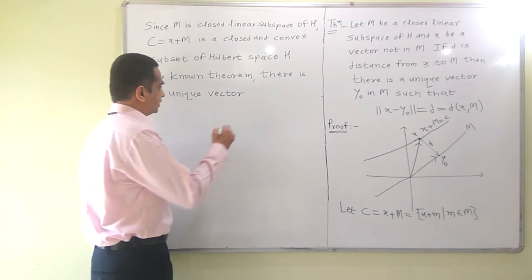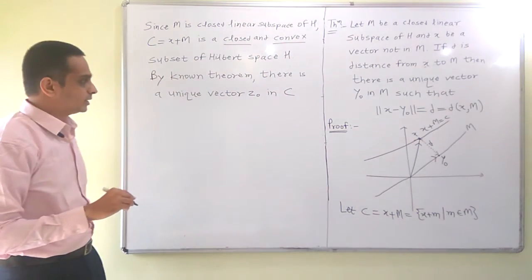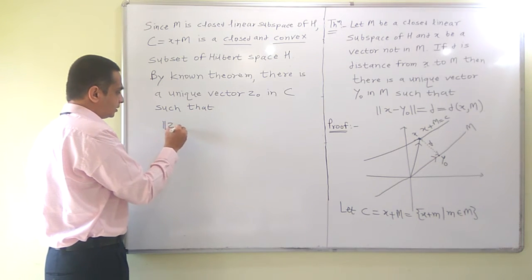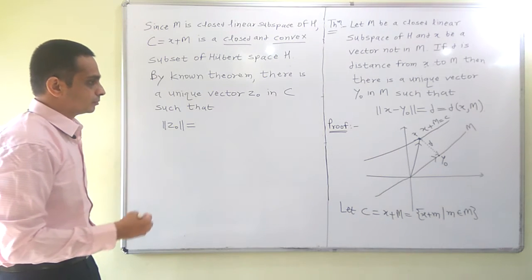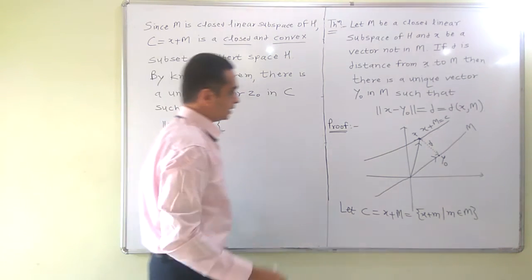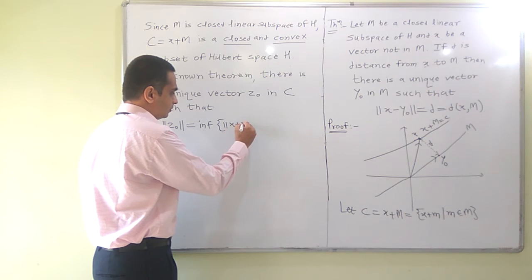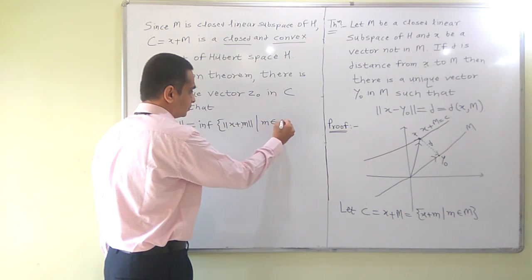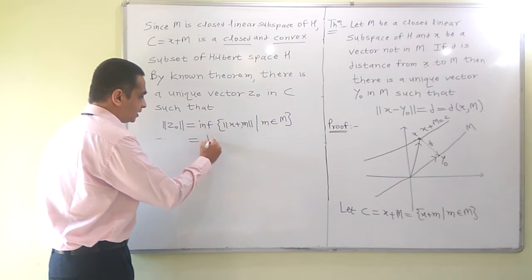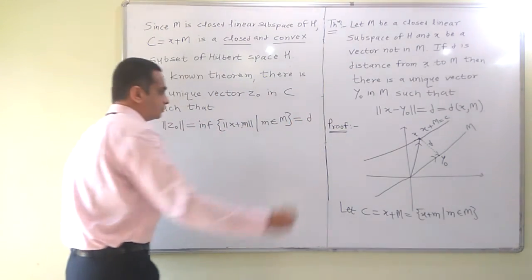So there is a unique vector Z0 in C, because C is closed and convex, such that the norm of Z0 equals the infimum of the set of norms of X plus m, m belongs to M. But this infimum is also given as D, because it is the distance from X to M. So it is equal to D.